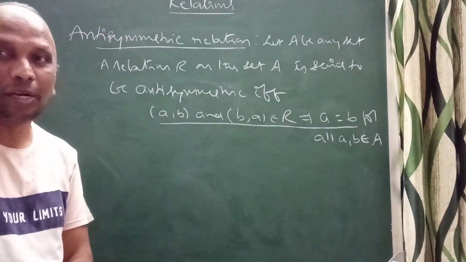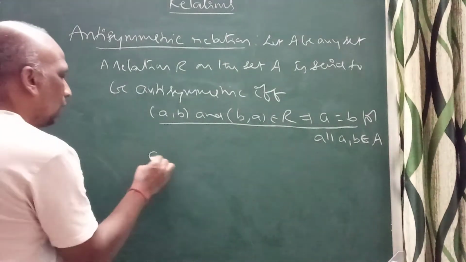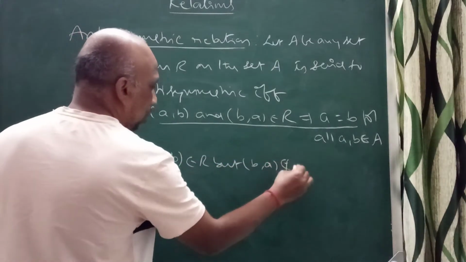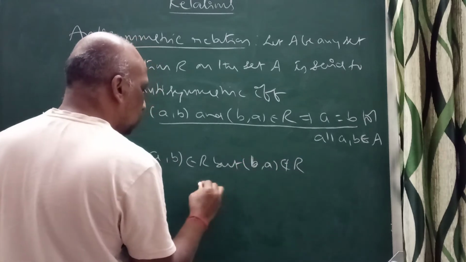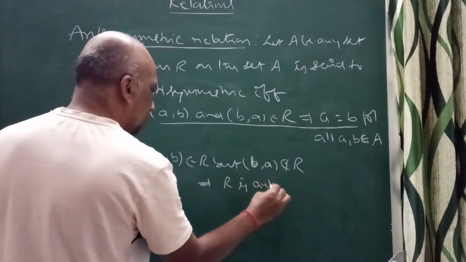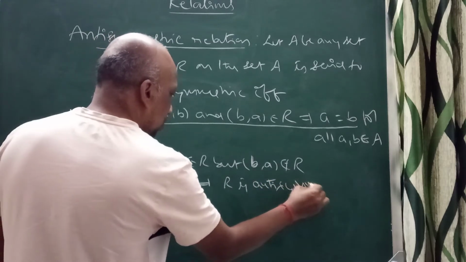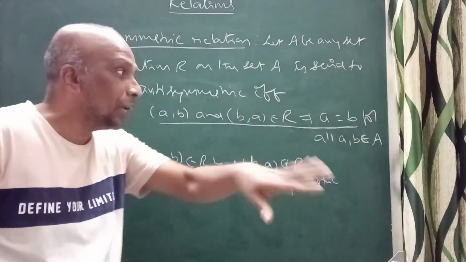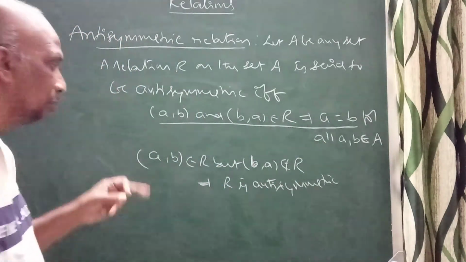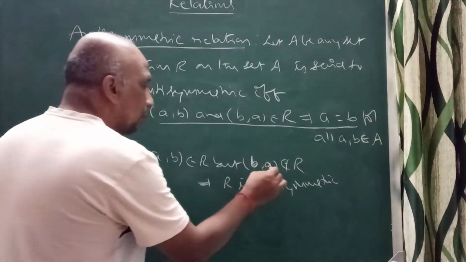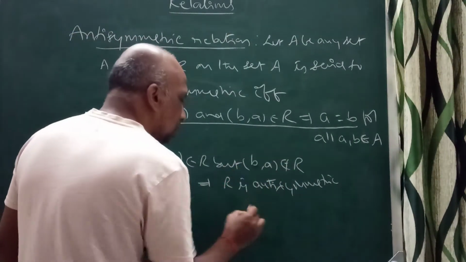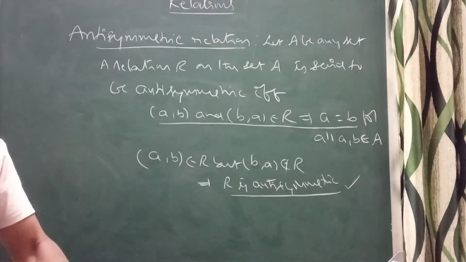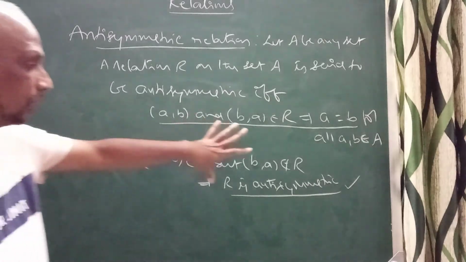See the antisymmetric relation, even most important point. If (A,B) belongs to R, but (B,A) doesn't belong to R, even in this case, still R is antisymmetric. Remember, if (A,B) and (B,A) both belong to R, then A equal to B is antisymmetric. Even though (A,B) belongs to R but (B,A) doesn't belong to R, still R is antisymmetric. That is most important, you remember here.